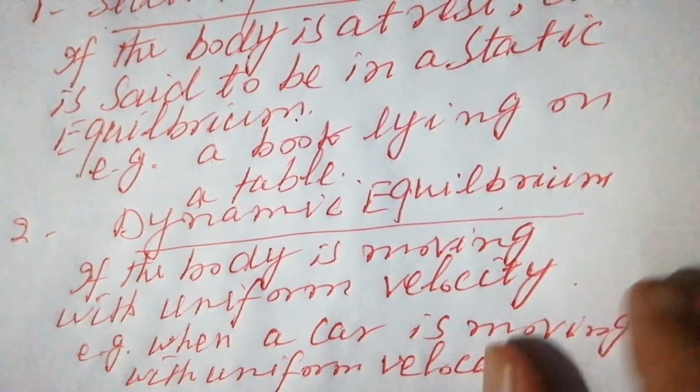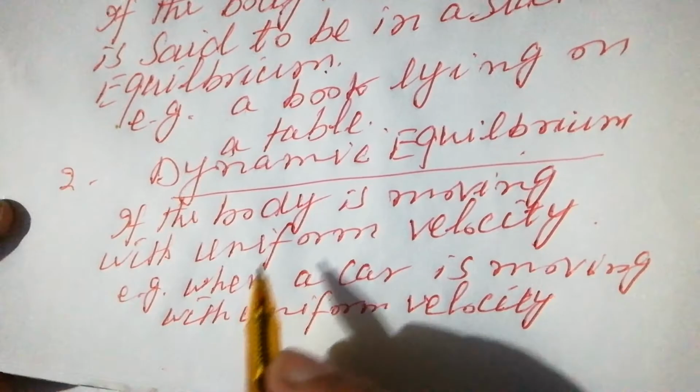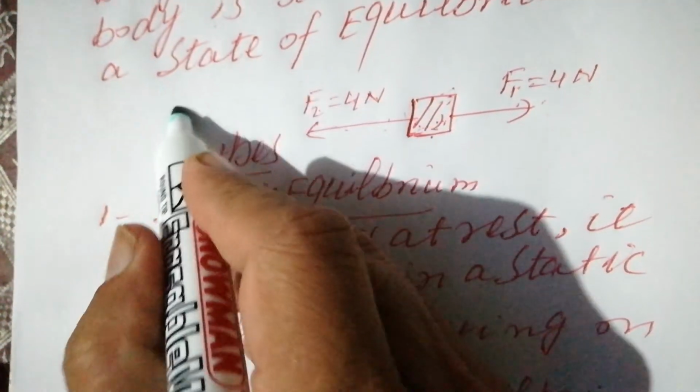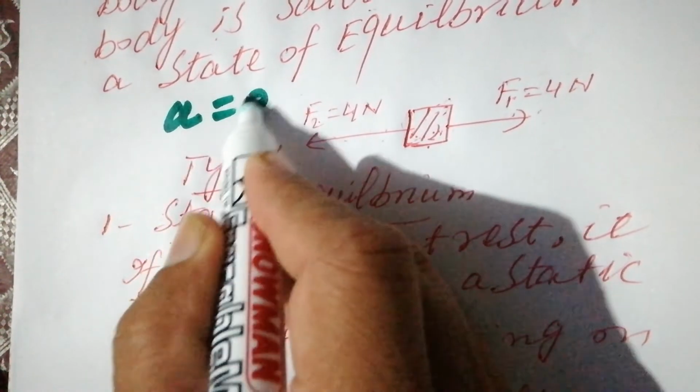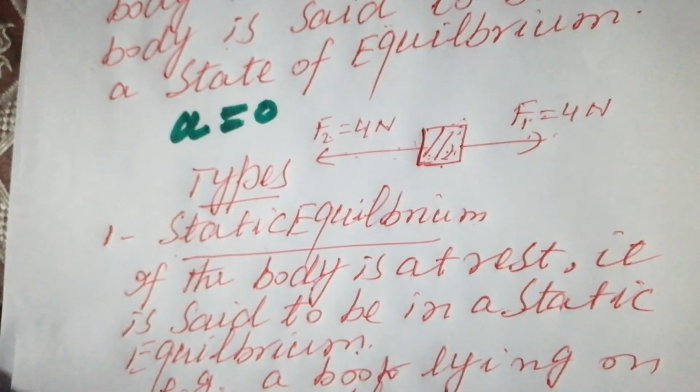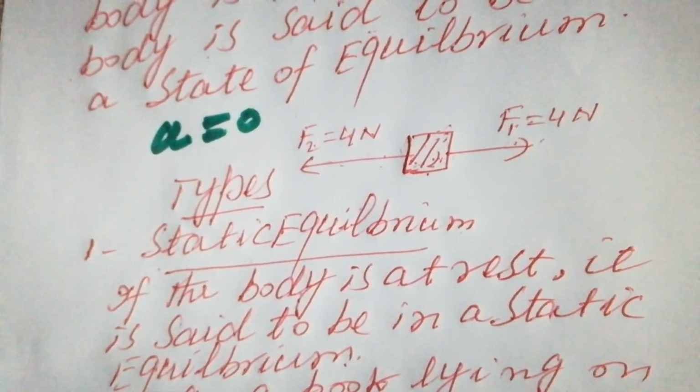So I mean, in a state of equilibrium, the acceleration is 0. So that's very important. In equilibrium, acceleration is 0. So that's about equilibrium.